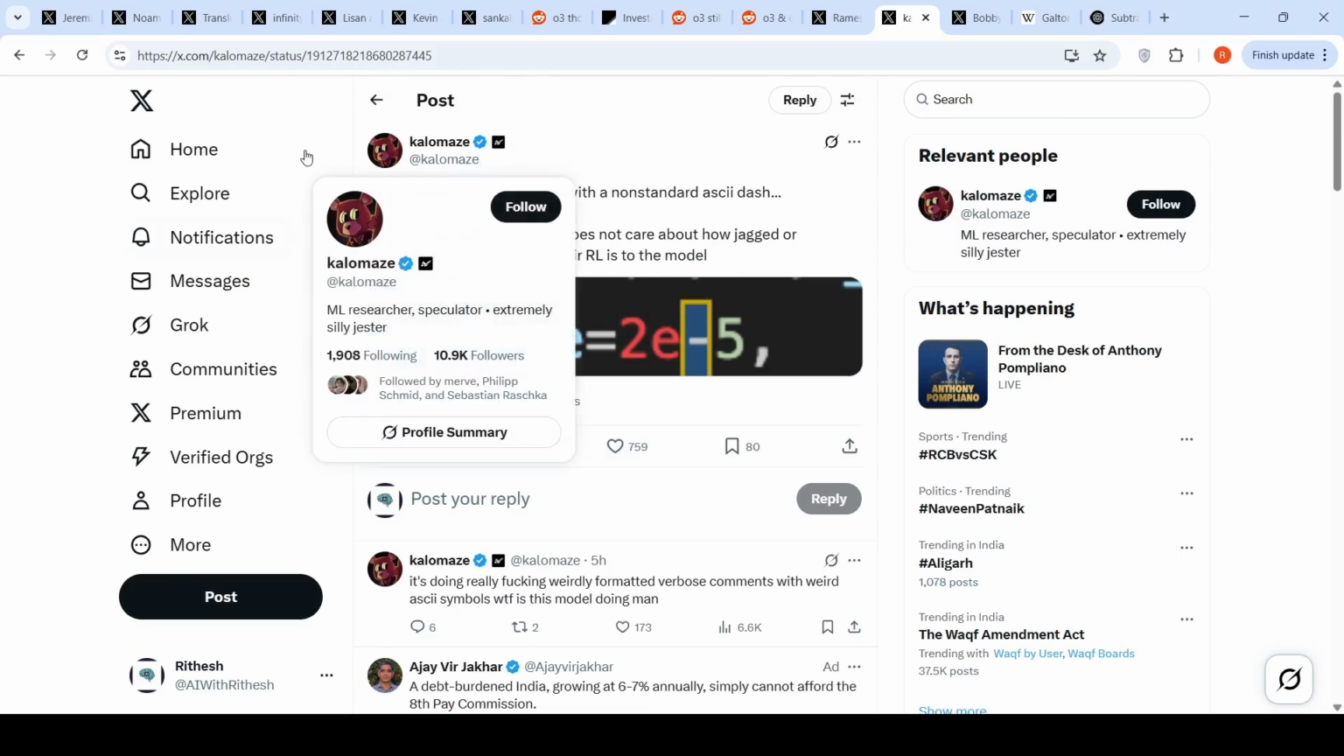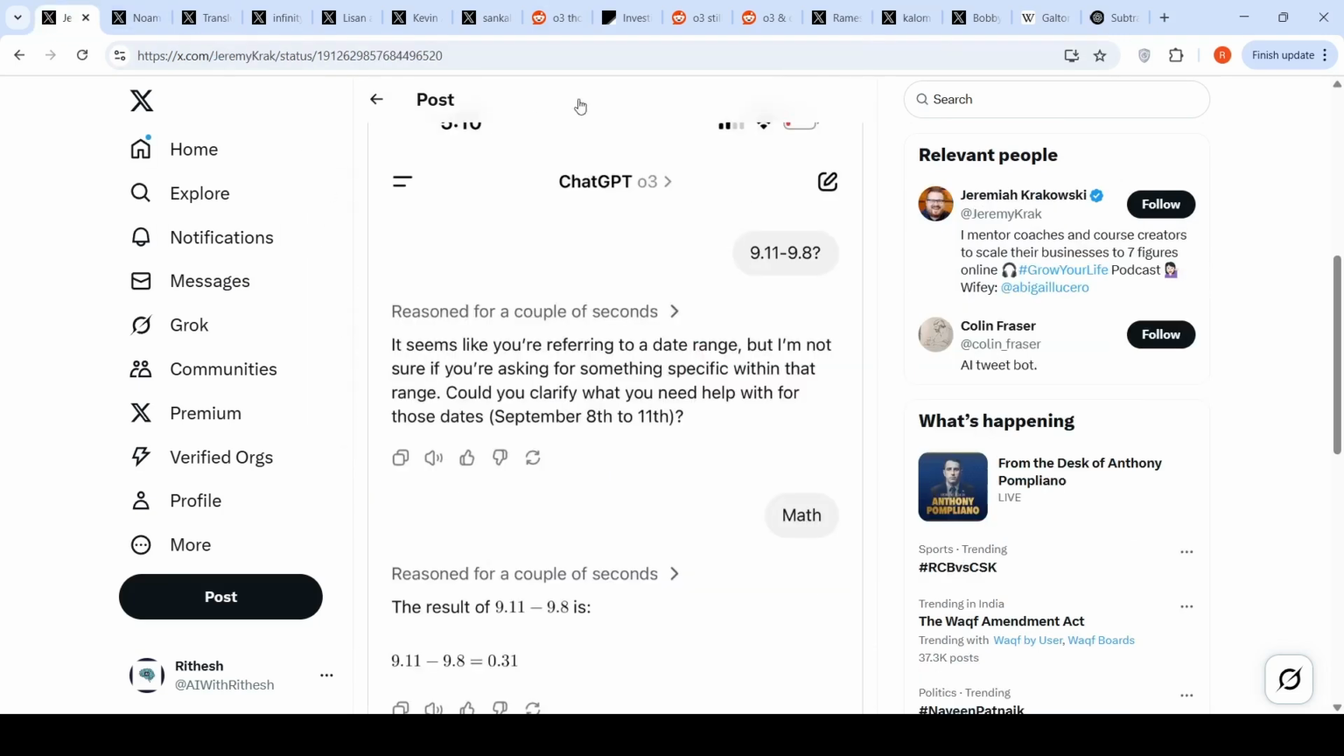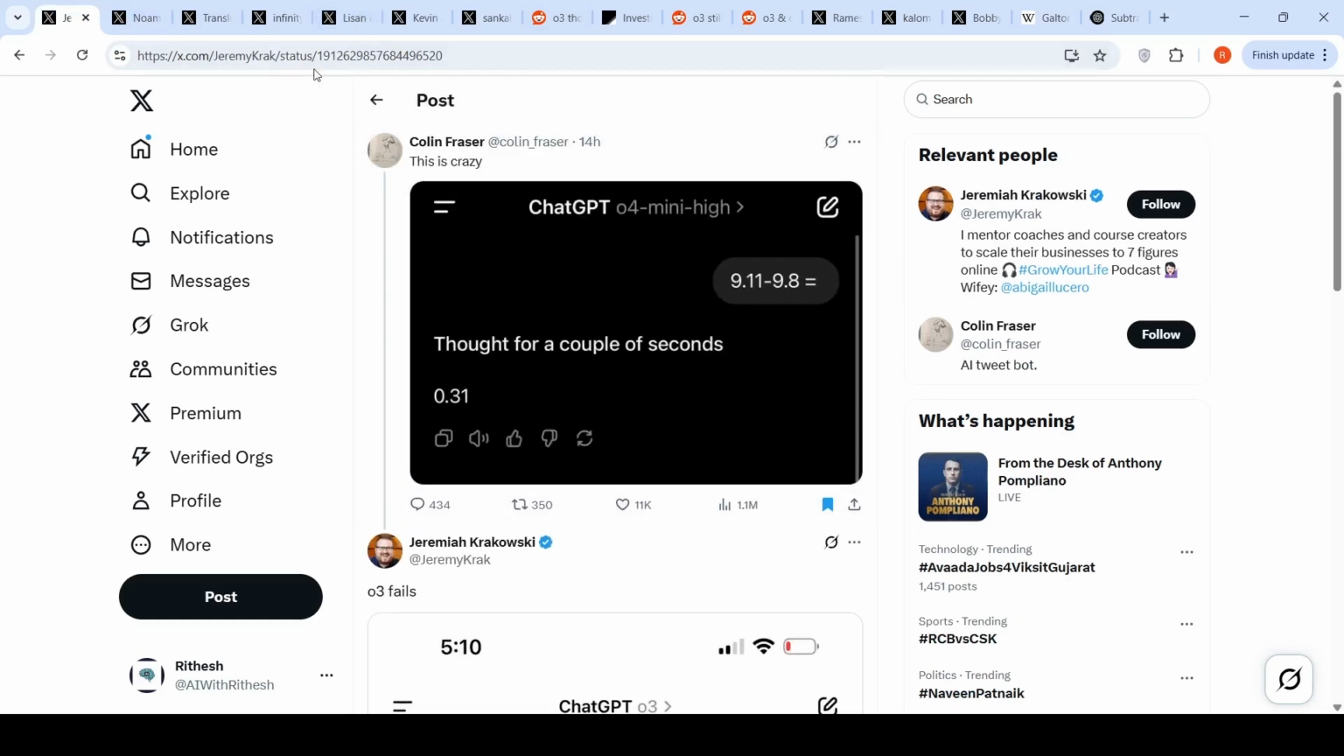There are equally amazing use cases where people have done with O3. And so that is the kind of paradox of AI, right? You have these benchmarks where this model is supposed to perform very well. And then you have simple use cases where it kind of fails.